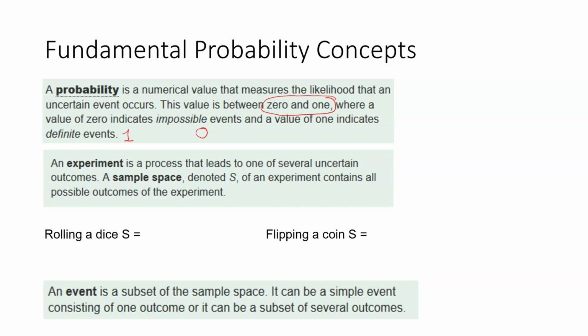So experiments lead to outcomes, and a sample space contains all the possible outcomes. If we were rolling a die, the sample space would be: we could roll a 1, a 2, a 3, a 4, a 5, or a 6. And if we were to flip a coin, the sample space would be we could get a heads or a tails. An event is a subset of the sample space. Maybe we want to know rolling a 1, or rolling all evens, or flipping a head. A simple event is one outcome.